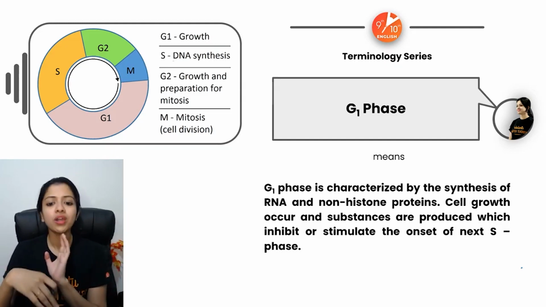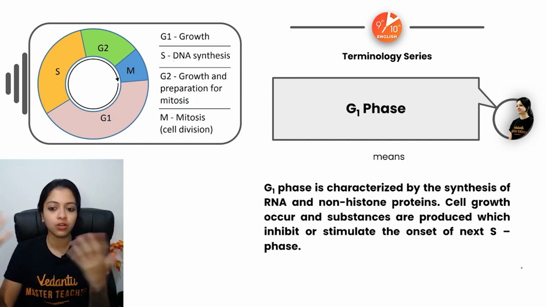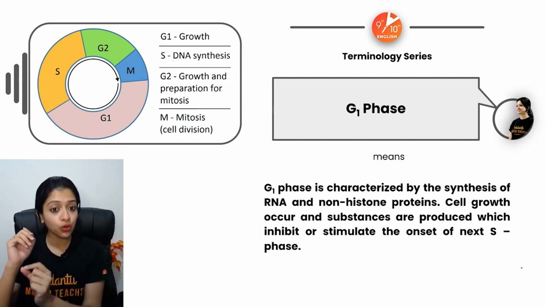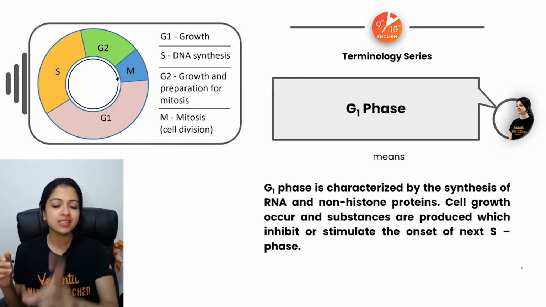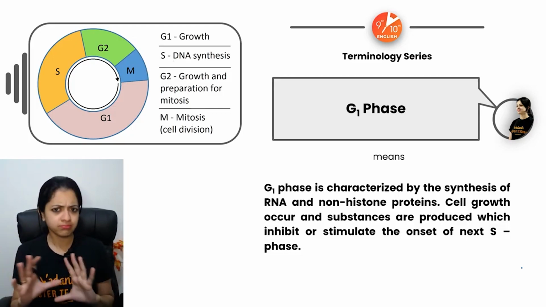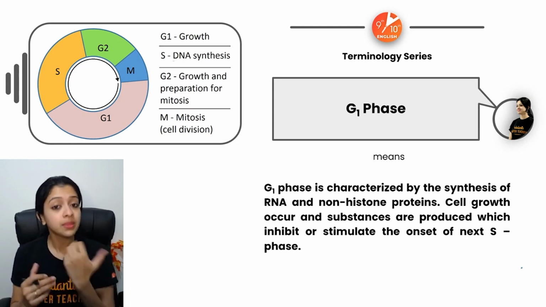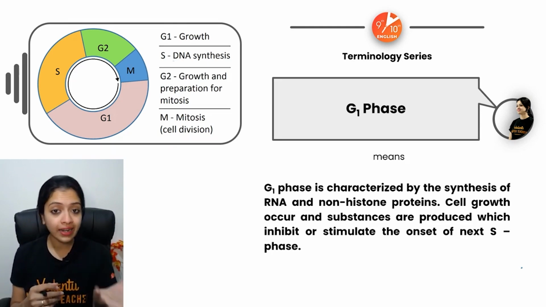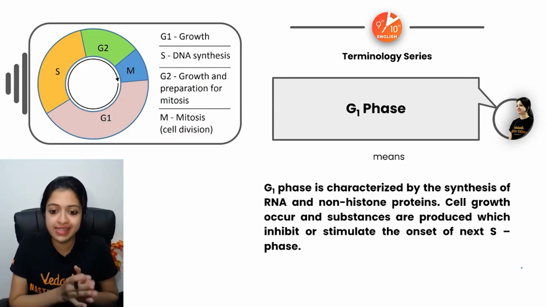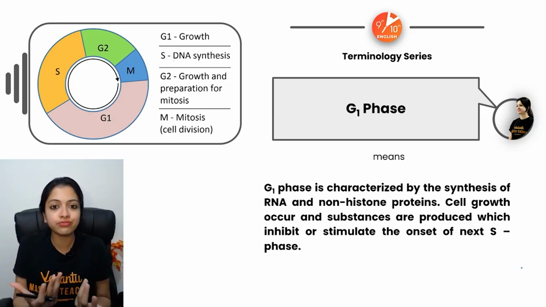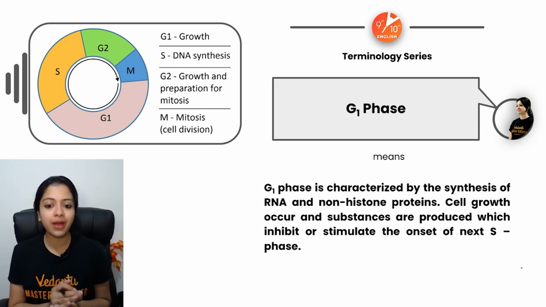G1. What exactly is G1? We can say that it stands for growth. According to certain sources, G stands for growth. Some people even say G stands for gap because it indicates a gap between adjacent mitotic divisions. Whatever is given in your textbook, that's fine. But just remember, in the G1 phase, the major events are that RNA and non-histone proteins get synthesized. Some bit of growth of the cell occurs. It begins to prepare itself for cell division. Growth overall is what occurs in the G1 phase.